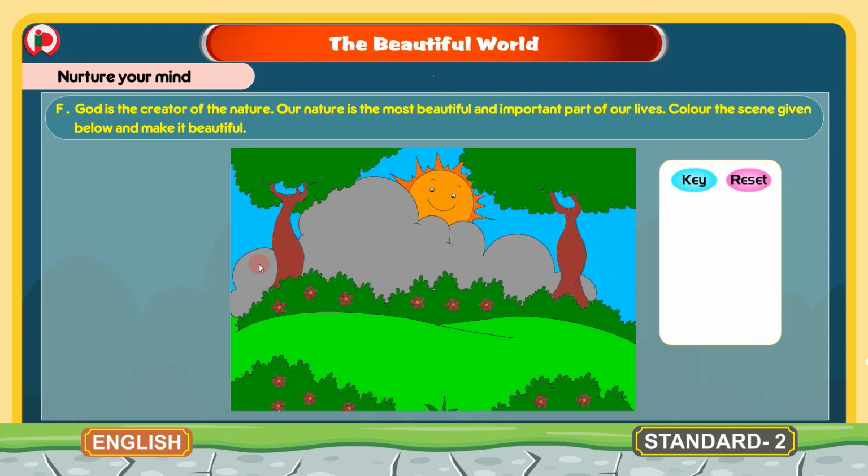When we color the picture, we can see different colors in the nature. You can color the picture with your favorite colors and make it beautiful. In your workbook, you have this picture where you can color this nature. With this, we finish the F bit in the poem The Beautiful World, and also this is the last bit in the workbook for this poem.